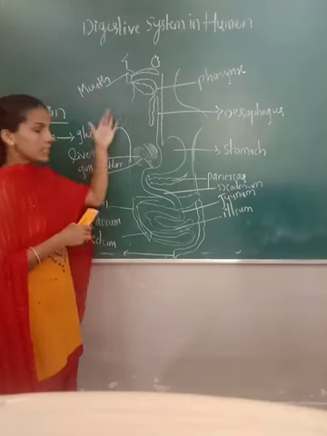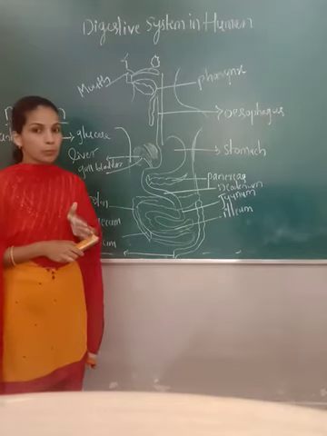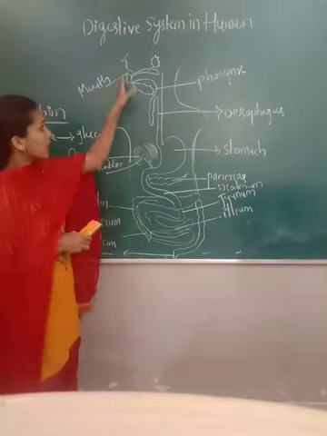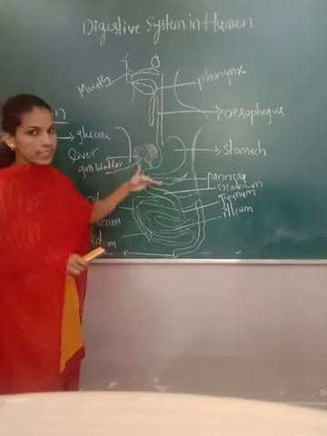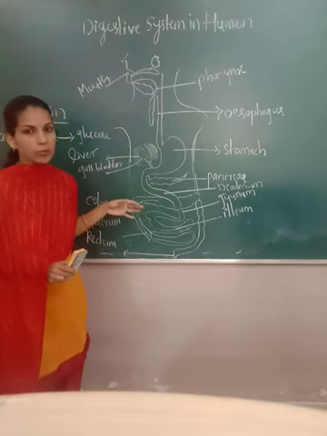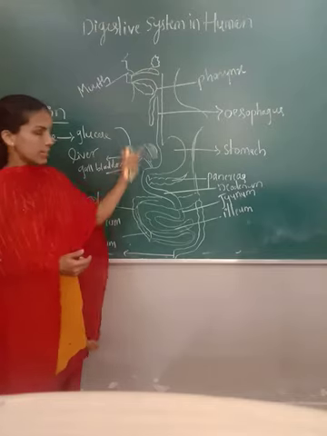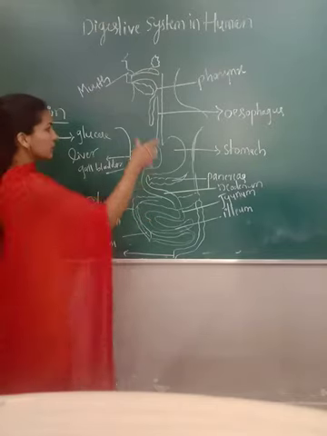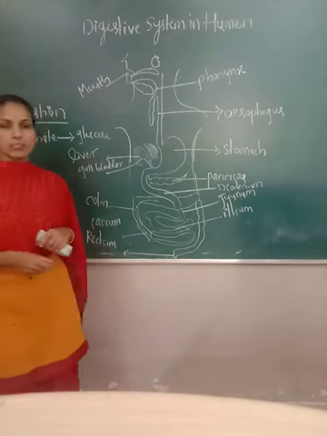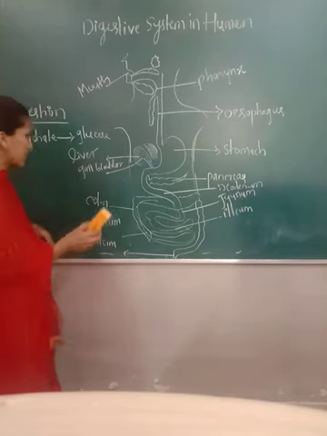That's why in digestion, the breaking down process of the food molecule takes place in the particular digestive system. Getting what I am saying? So breaking down of the food molecule occurs in the digestive system. So this we can call the digestive system of human beings.